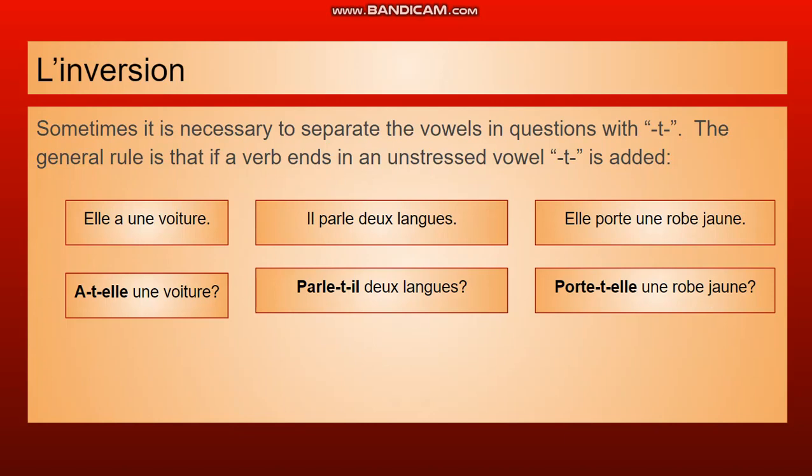Yes, it is tricky, but just remember that anytime you have an unaccented vowel, or when you have too many vowels in a row, like a, l, that makes it very difficult to say, you're going to put a T with a couple of dashes in between the vowels, okay, to make a question.